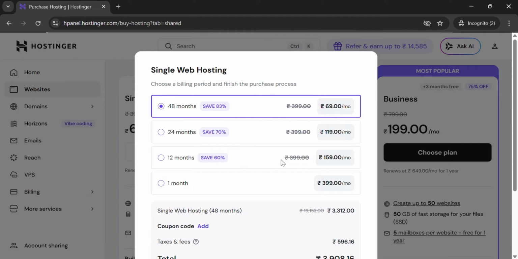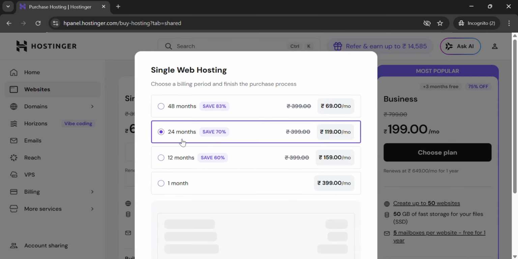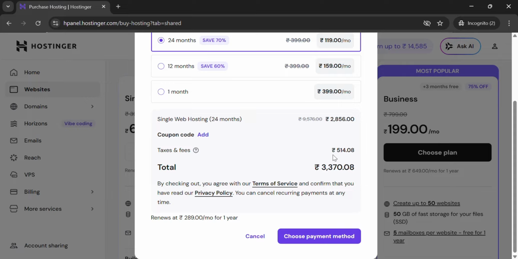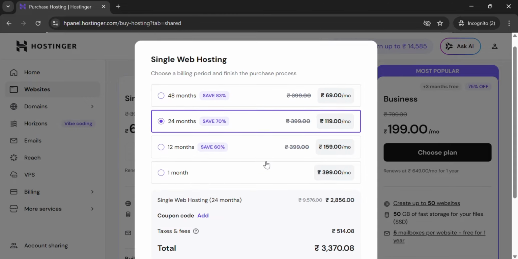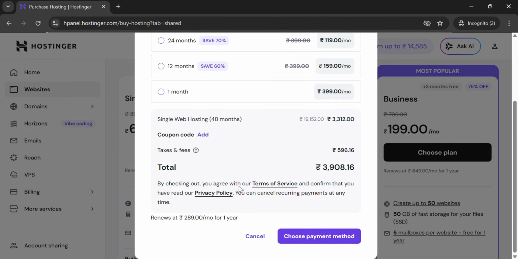So I feel buying it for 48 months is cheaper if you're targeting a long-term thing, because you're not building your website for just 1 year, and you have to renew it every year. So I would recommend buying it for 3908 for 48 months. If not, at least you can go up to 24 months. It will cost you 3370. So 48 months is better than 24 months.